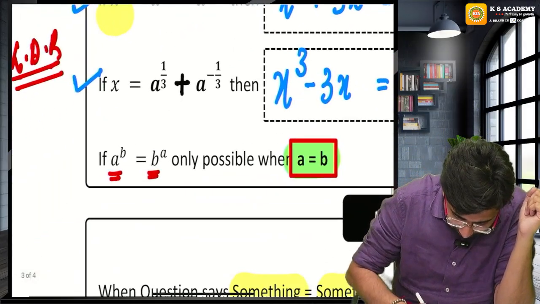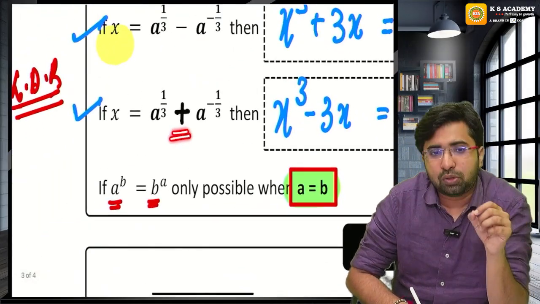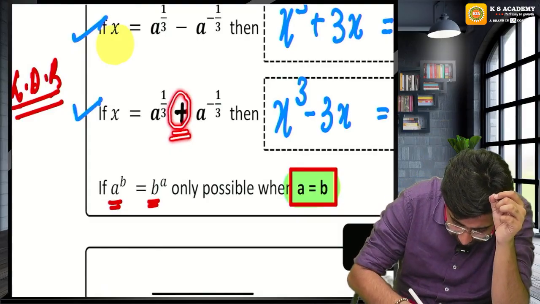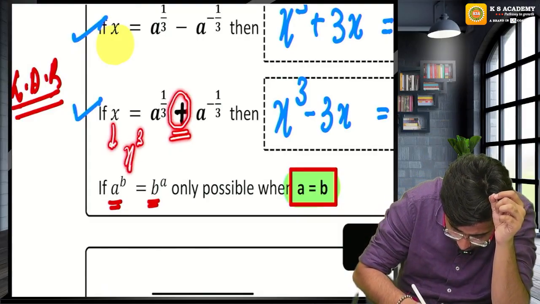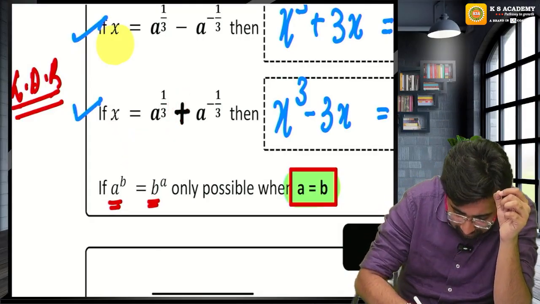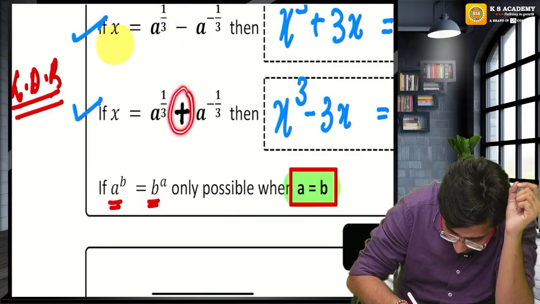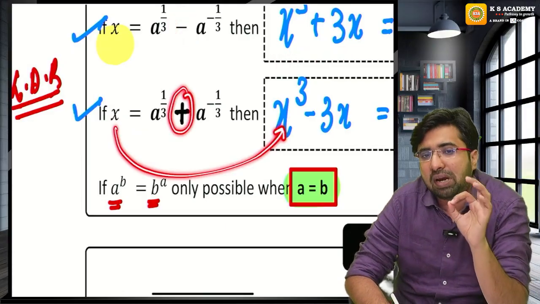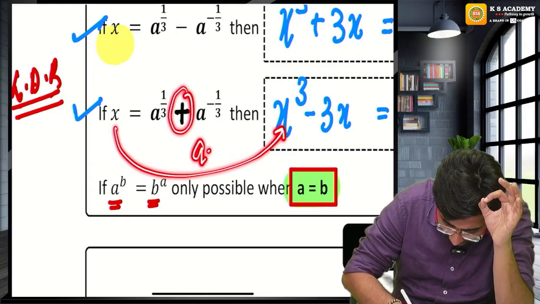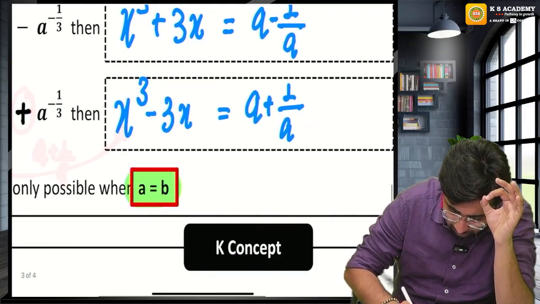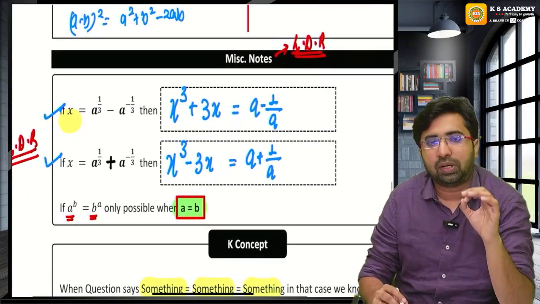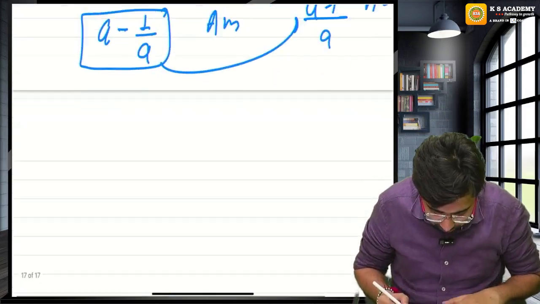Sir, what if they give you x is equal to plus? If I give you plus, I can demand x cube minus 3x. If I give you minus, I can expect x cube plus 3x. If I give you plus, I can expect x cube minus 3x, and this will be equal to a plus 1 upon a. Please understand, guys.